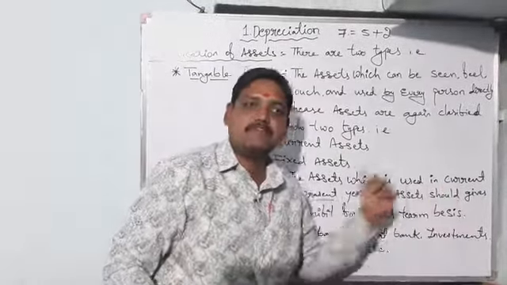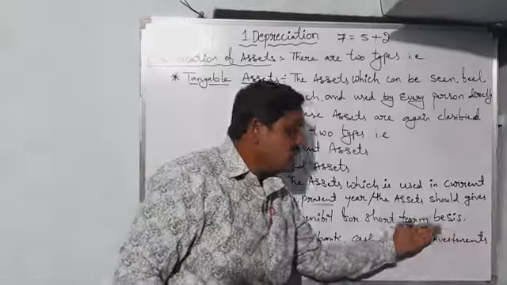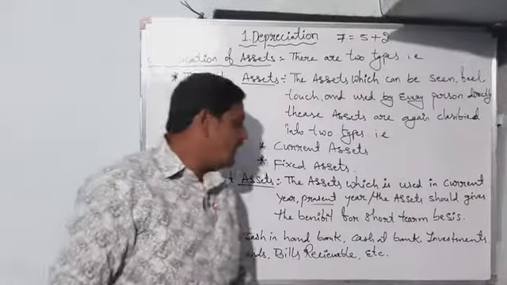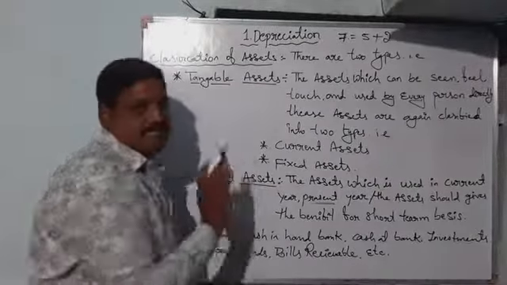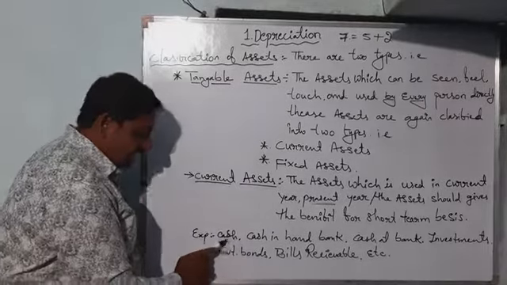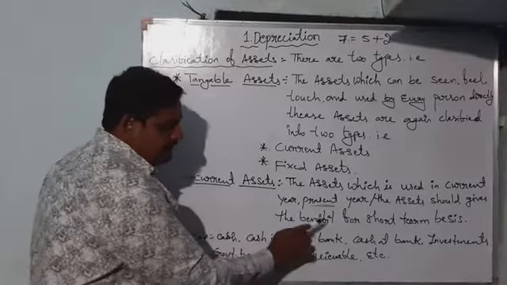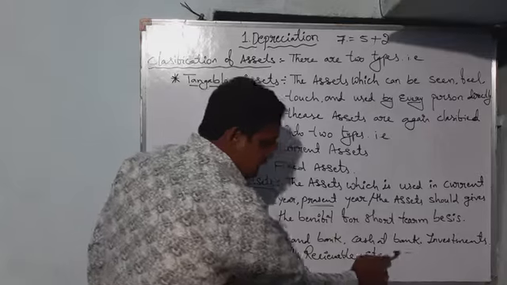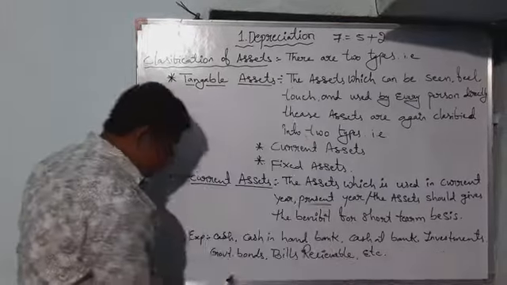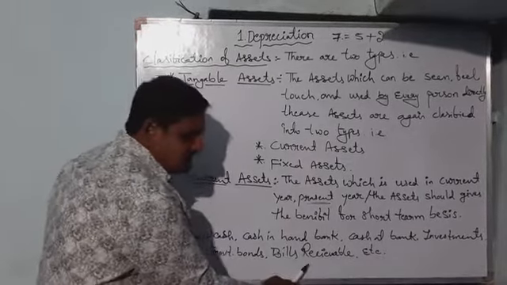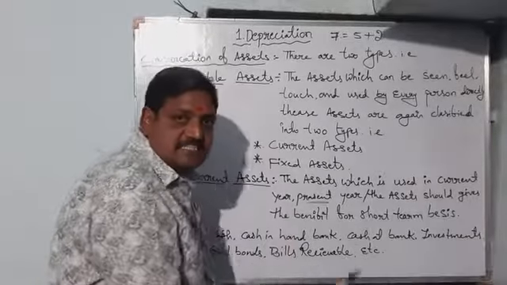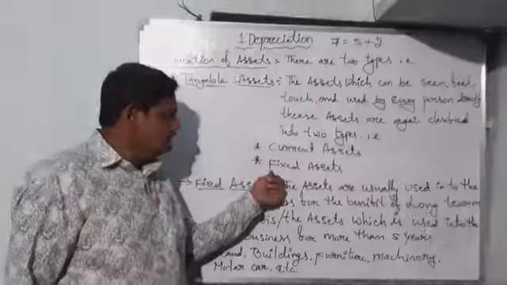That asset is called a current asset. For example, cash in hand, cash at bank, investments, government bonds, bills receivable, closing stock, etc.